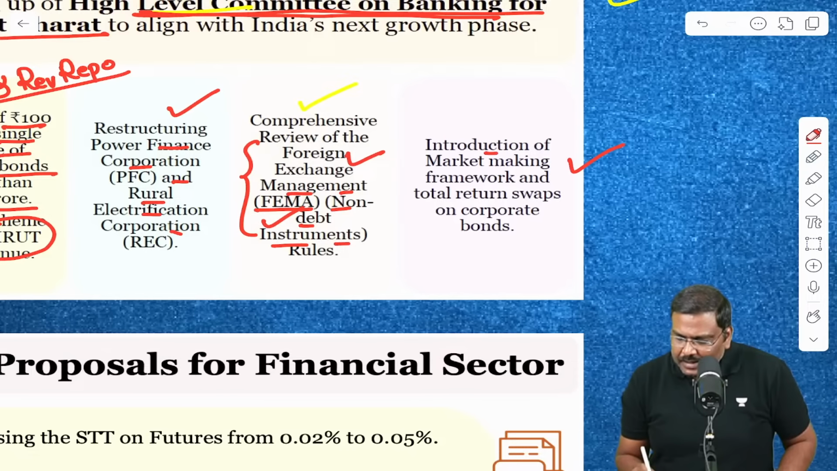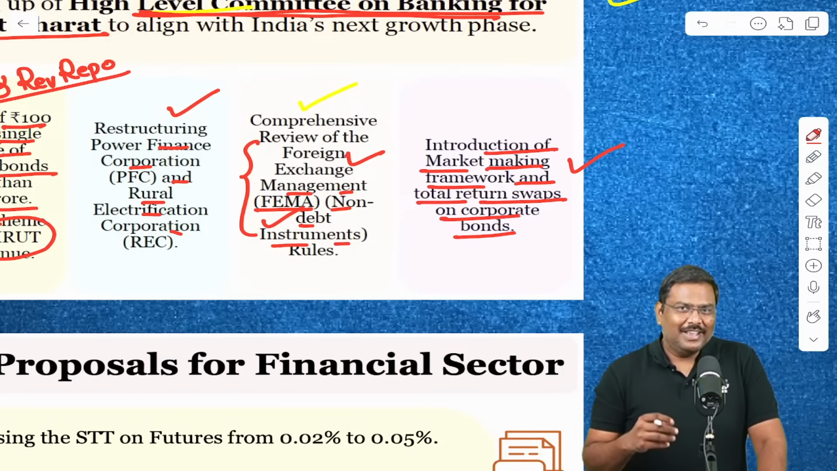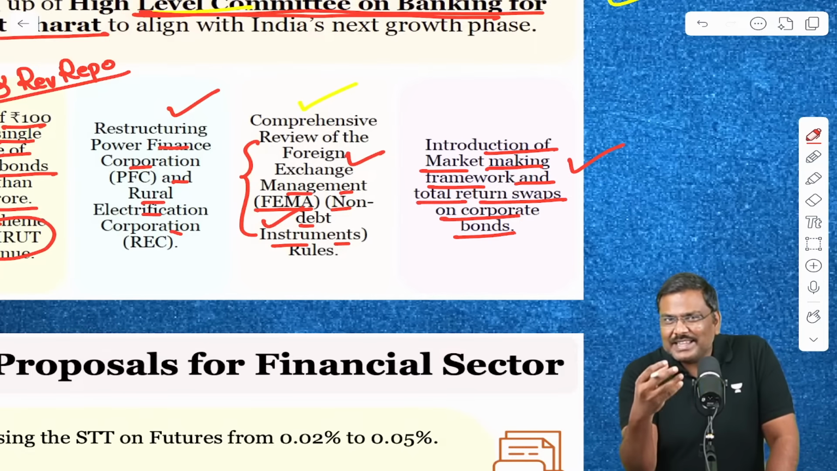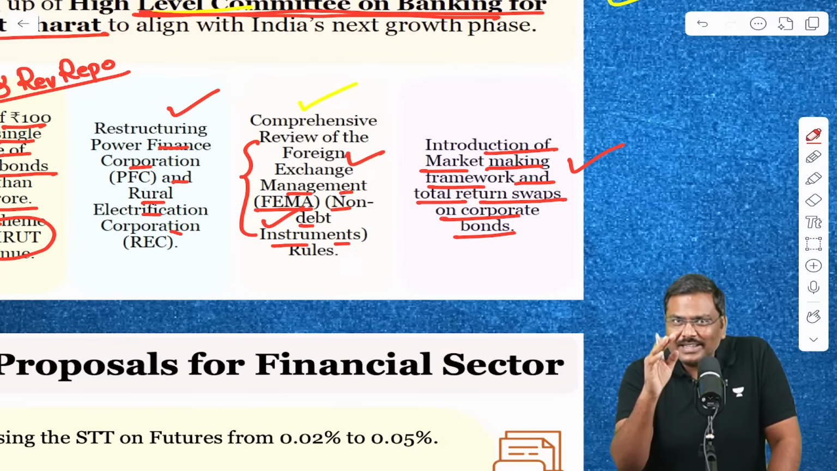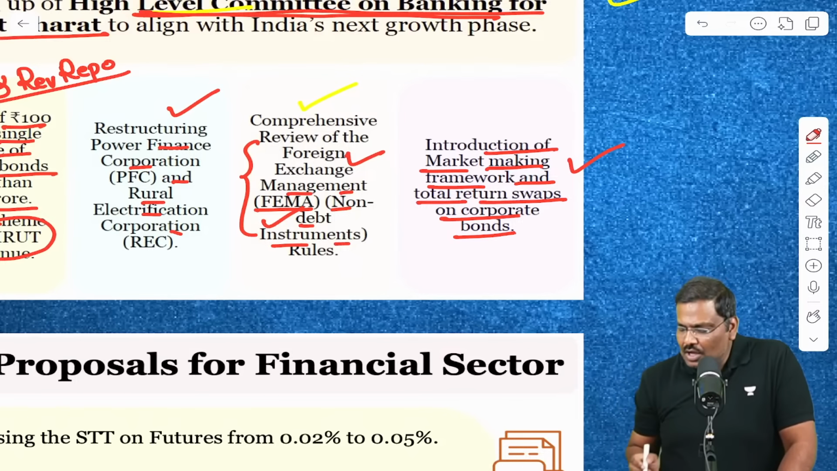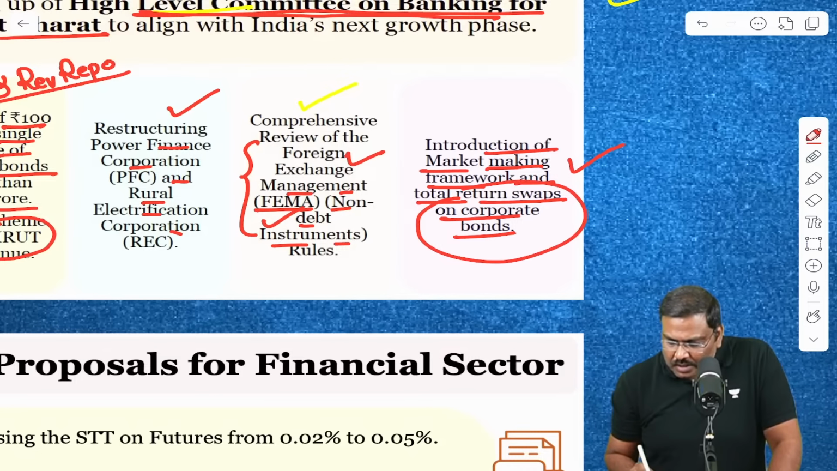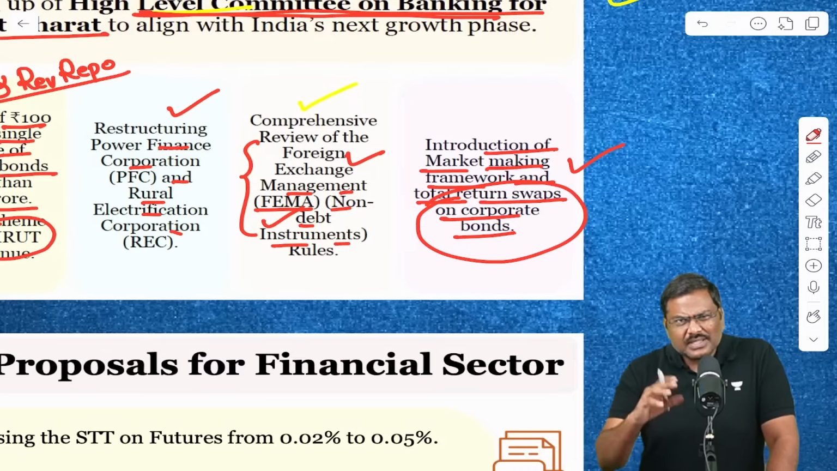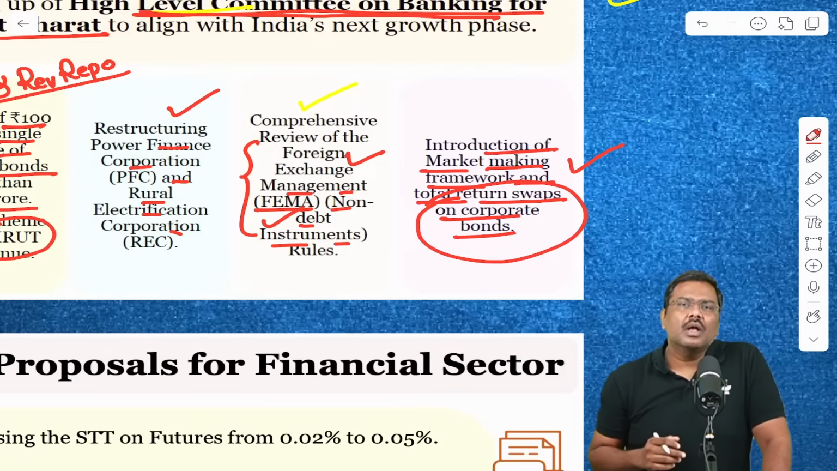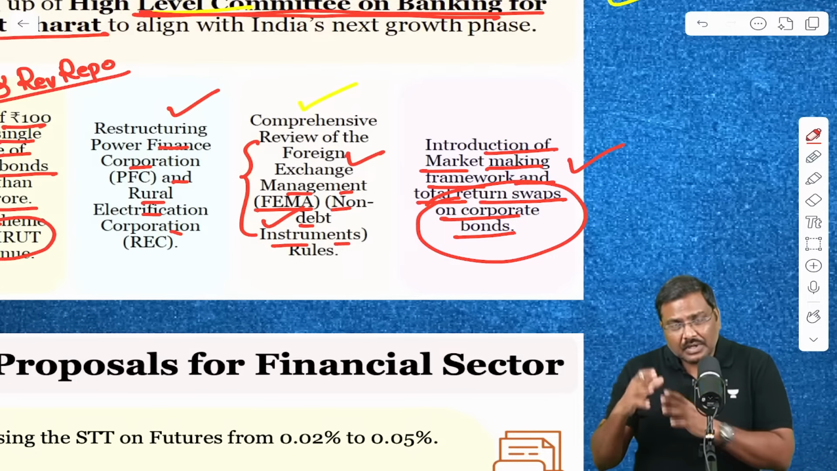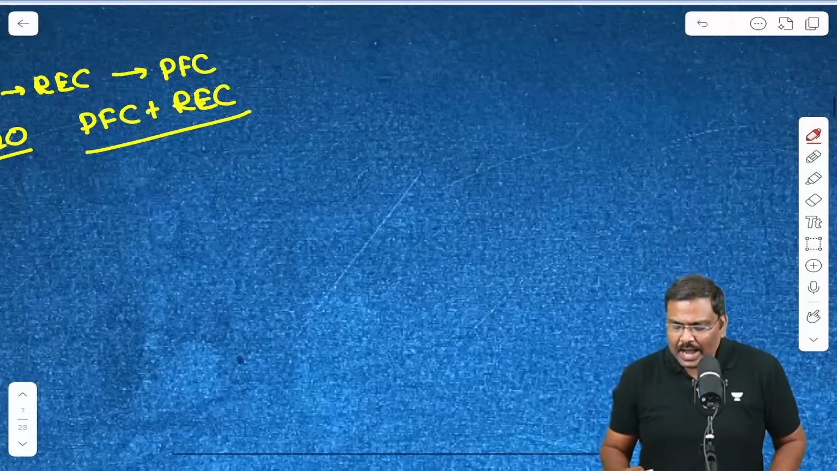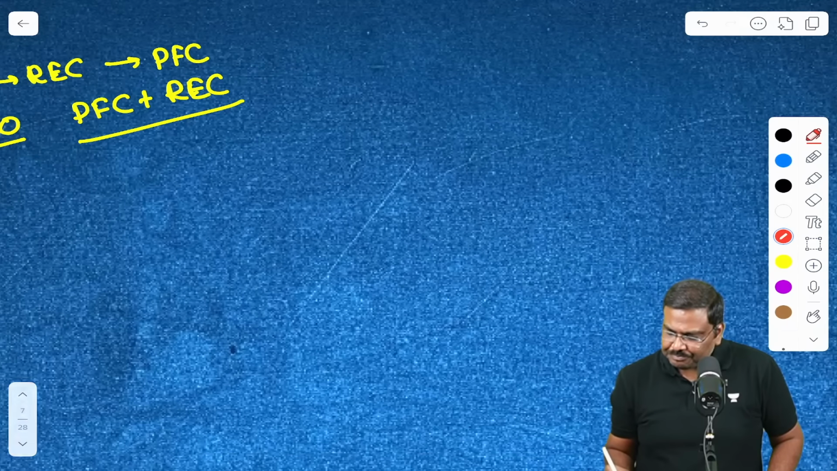Next one, introduction of market making framework and total return swaps on corporate bonds. Very technical in nature, but basic idea, let me explain this. Please listen carefully, focus on the concept. What is this idea of total return swaps? Let's assume I am a bank. I'll explain by writing here.